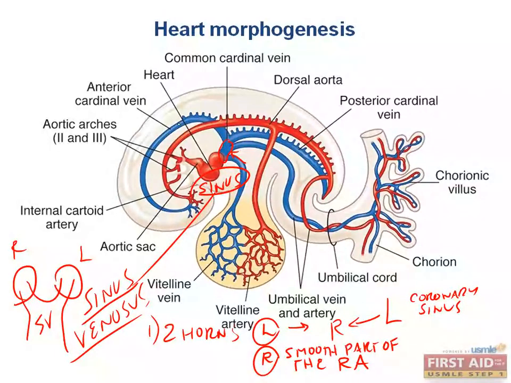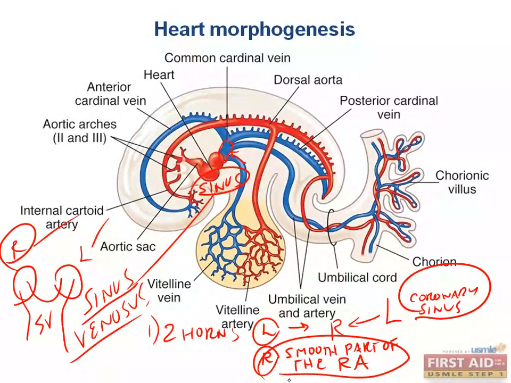It's connected to the anterior cardinal vein and the common cardinal vein, the posterior cardinal vein, and the umbilical vein. It should probably be doing something helpful to make that laminar flow that we need to return blood to the right atrium. And that's what it does. So again, 2 horns, left and right. Left is on the left side of the heart. On the posterior side, it becomes the coronary sinus. The right is on the right side of the heart. It actually becomes the smooth part of the right atrium.